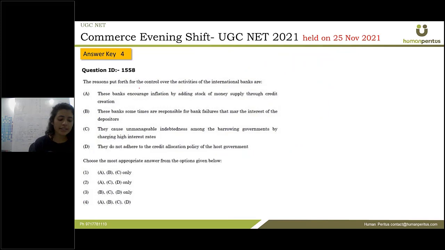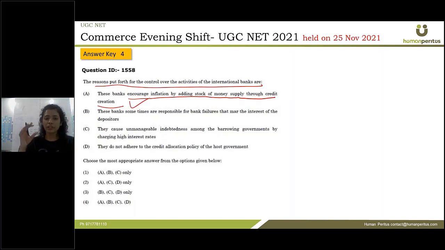Okay. The reasons put forth for control over the activities of international banks are... What can be the reasons to control the activities of international banks? The first one: these banks increase inflation by adding to the stock of money supply through credit creation. Definitely yes. If more international banks are there, there will be more money supply in the market. If there is more money supply in the market, then inflation will increase. So option one is correct.